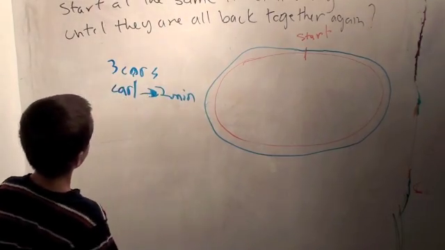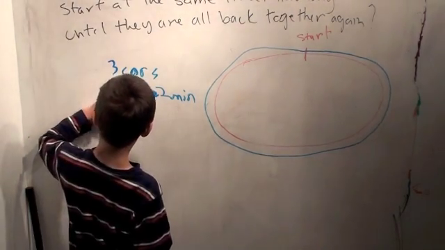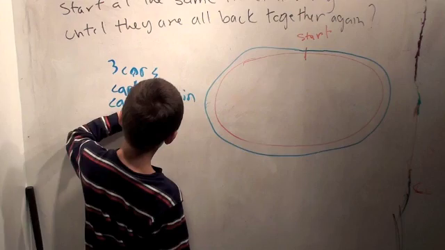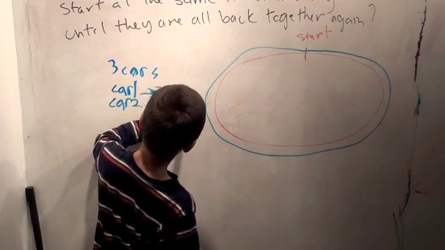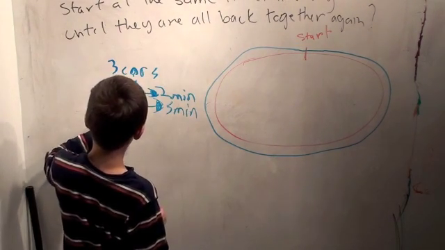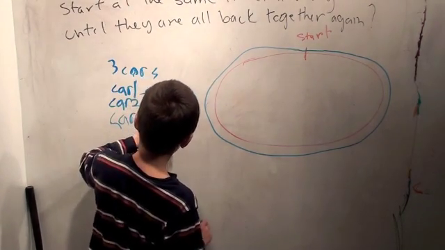I'm gonna call Mr. Medium car 2. He goes around in 5 minutes. And then car 3, which is Mr. Slow, 7 minutes.